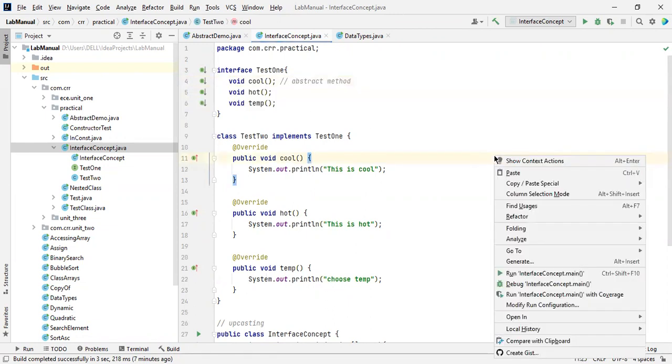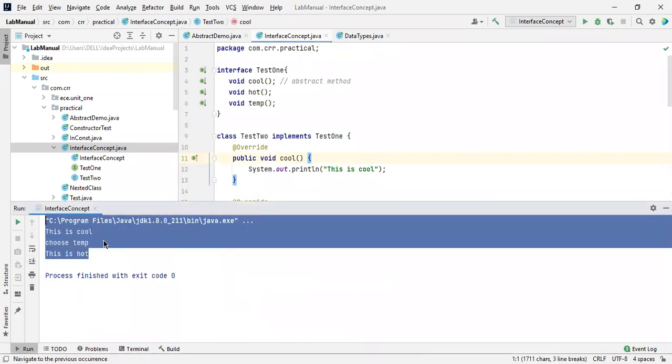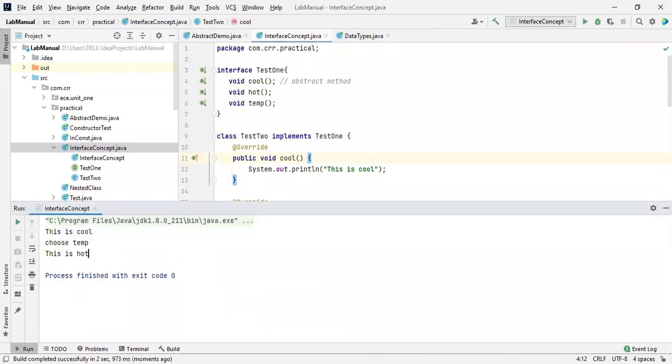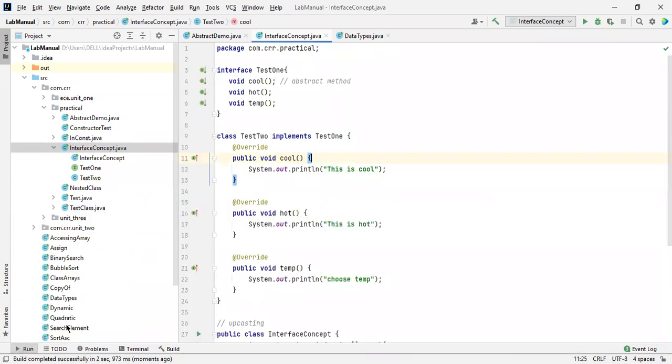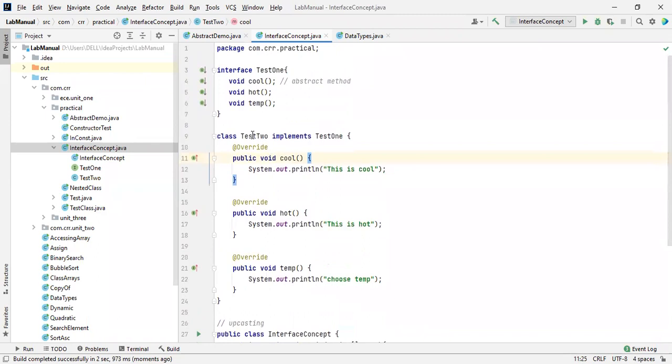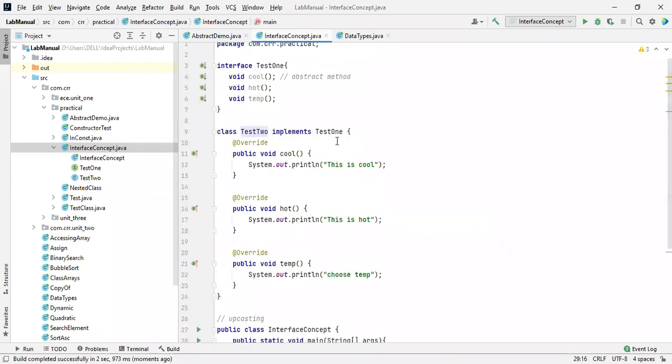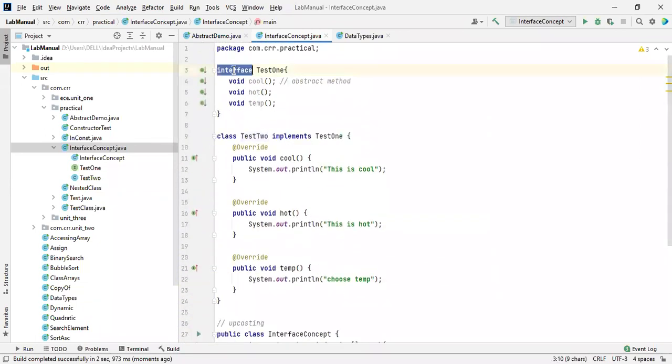Okay, let me run this program. See this one. In an examination, don't create an object for the test2 class like this. If you create a test2 object like this, it is not an interface. This is like a common class that uses the inheritance concept. Let me show you that one also.